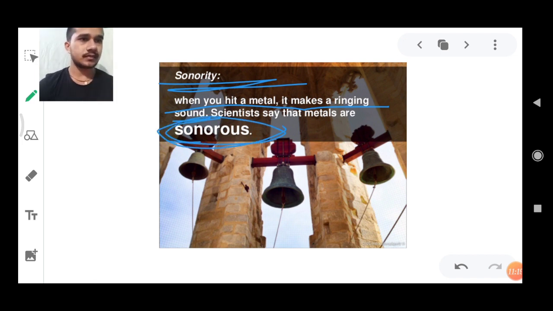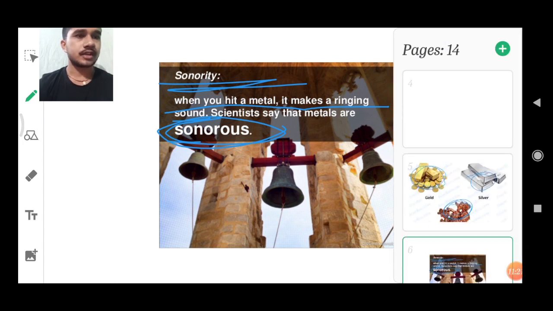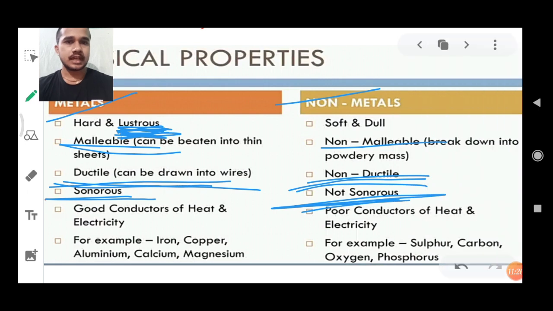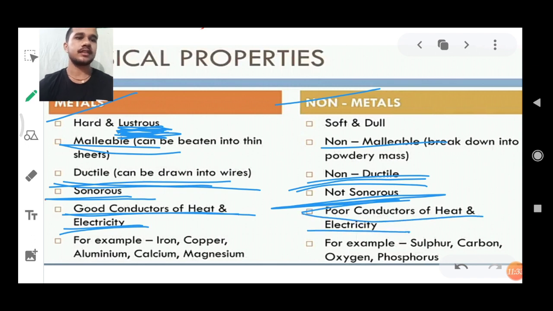Now coming to the next physical property of metals and non-metals. Metals are good conductors of heat and electricity, but non-metals are poor conductors of heat and electricity.